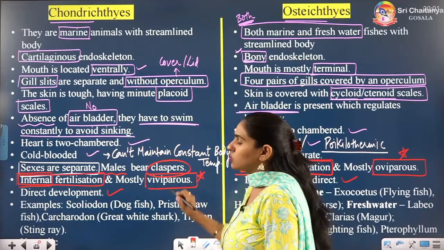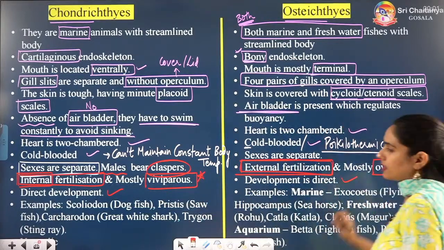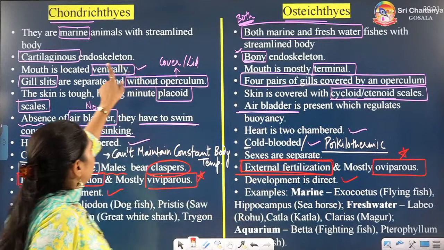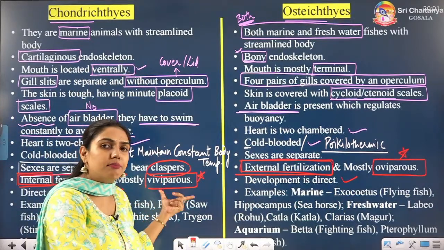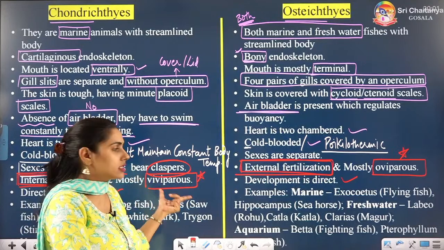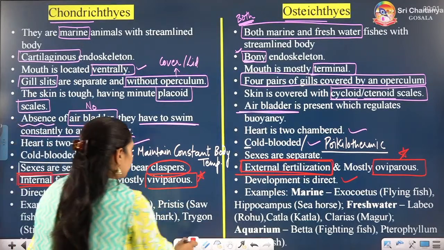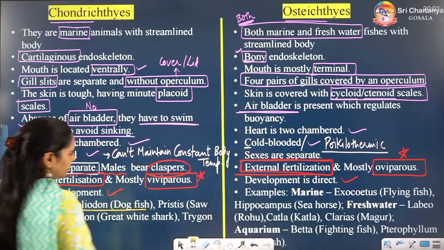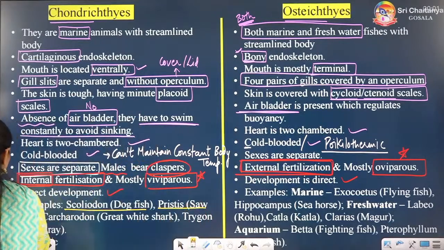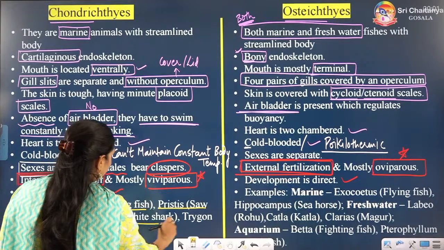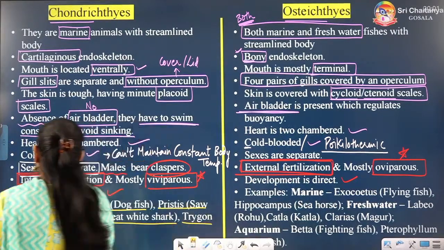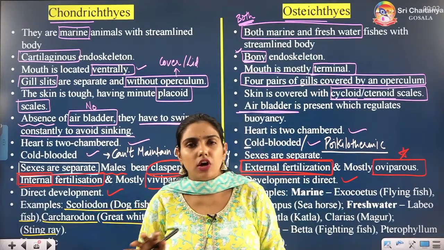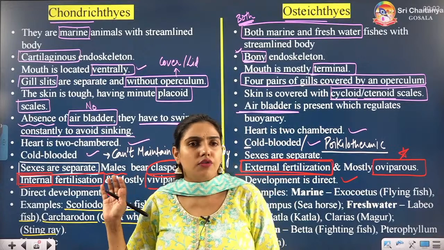They directly give birth to the young ones, or they lay eggs, oviparous. Ovi means they lay eggs. So bony fishes lay eggs, alright, whereas cartilaginous fishes directly give birth to their young ones. So viviparous. These are the examples you have to remember because they are given in NCERT. So scoliodon, dogfish, pristis, sawfish, carcharodon, great white shark, trigon, stingray. You must have seen them if you are watching the Discovery or Animal Planet channel. So you must have watched a few of them, right?